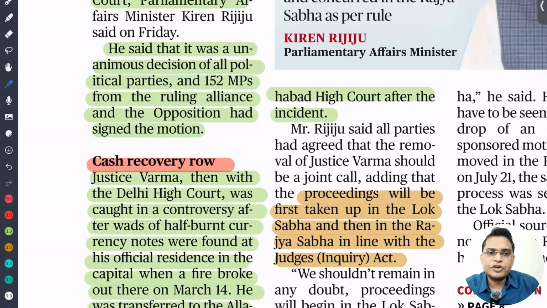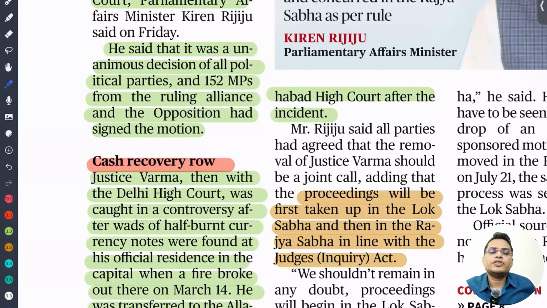So the then Chief Justice formed a committee to find out what happened, and this committee recommended that yes, something fishy, something corrupt is involved, and recommended the resignation of Justice Verma. When Justice Verma did not resign, the Chief Justice of India recommended to the government and the President the removal of Justice Verma. So then the motion is started.